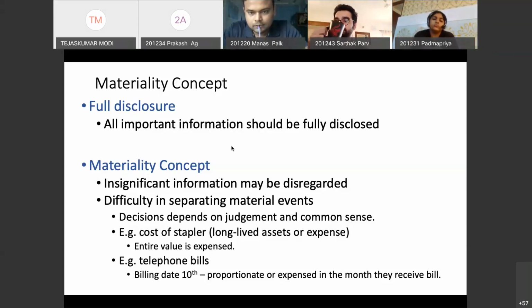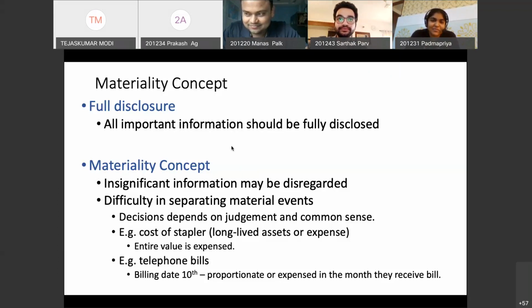I'm not saying that you don't record them. I'm just saying that you don't specify them separately. If I'm buying a stapler, Infosys is buying a stapler worth 100 rupees, and the life of the stapler is, say, 100 years or not. I don't know how 100 years came to my mind right now. But anyway, let's say the life of the stapler is 10 years.